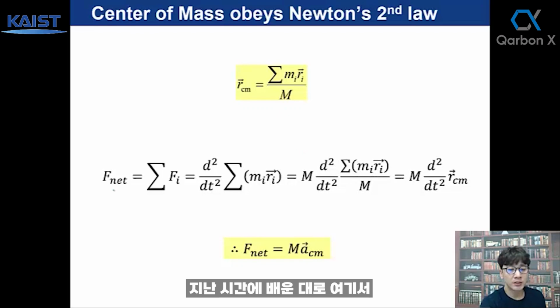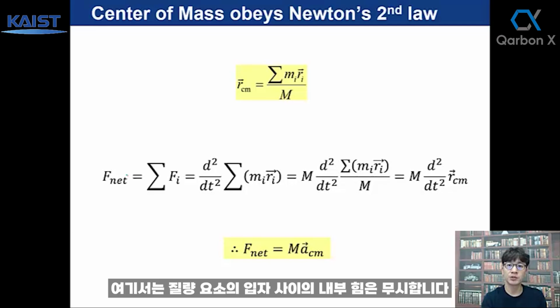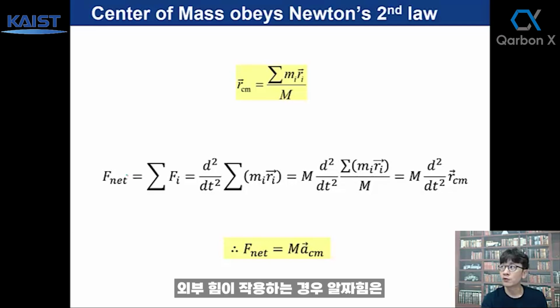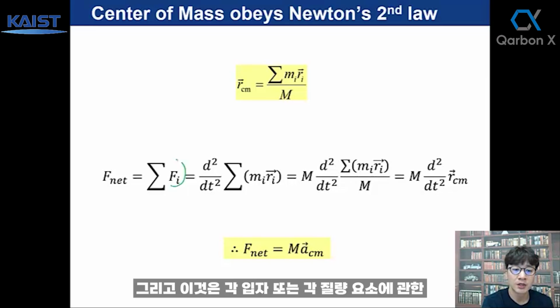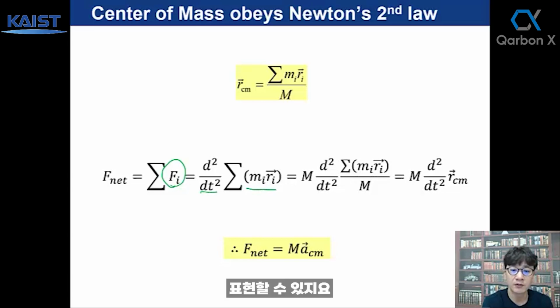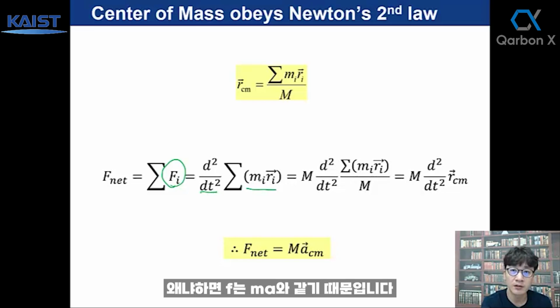So following what we learned last time, see net force. Net force here means the external force on the whole system of particles or whole mass distribution. Okay, we ignore here any internal forces between the particles or the mass elements. If an external force acts, then the net force is equal to the sum of all forces on each particle, right? And this individual force on each particle or each mass element can be expressed as the second time derivative of mass times position, right? Because F equals ma.